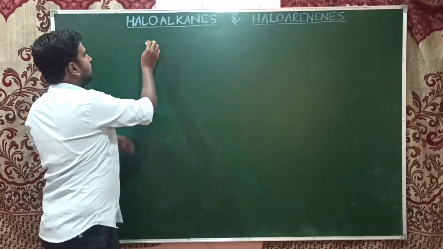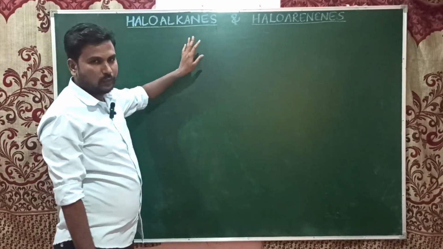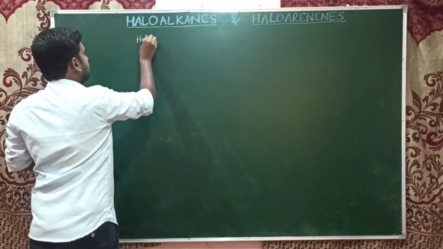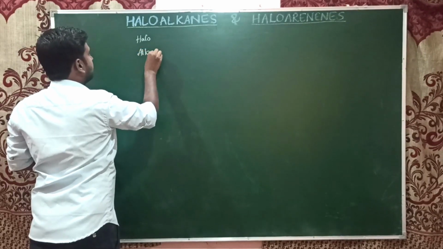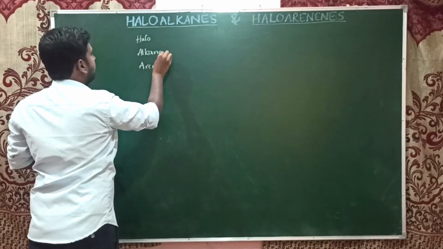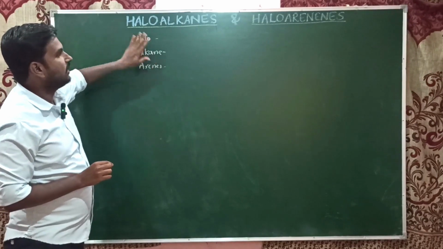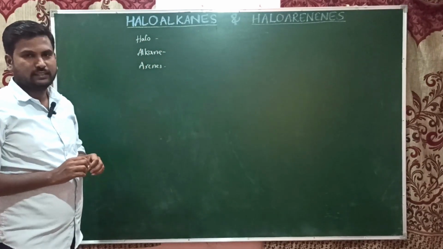Both the names, haloalkanes and haloarenes, are composed of two words, so we'll write them now. Halo is the first word, and the second one is alkanes and arenes. Halo is common in both the words. That's why we are studying them together. These are having a common substituent or common group, so we'll study them in the same chapter.